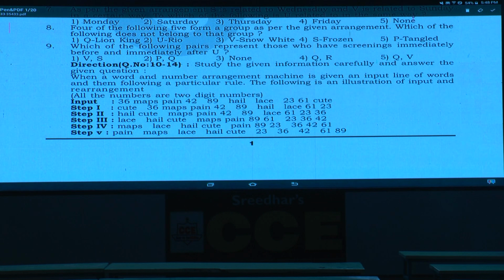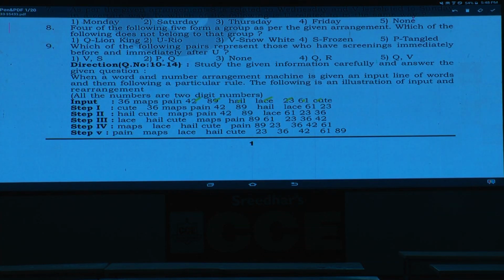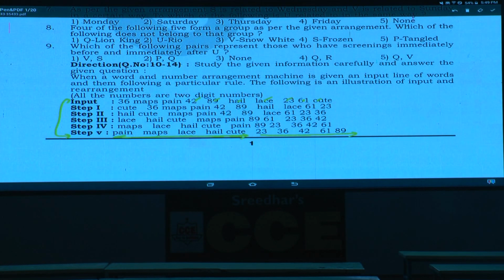Now in total how many elements? 4, 5, 6, 7, 8, 9, 10. In total we have 10 elements, and step 5 has been declared as the final output. Then compare the input with the final output, step 5. If you compare these two, paint, map, lace, hail and cure, these words, how many words are there? 5 words. These 5 words are arranged in the descending order. And again the numbers 23, 36, 42, 61, 89 are arranged in the ascending order. Words in the descending order followed by all the numbers in the ascending order.